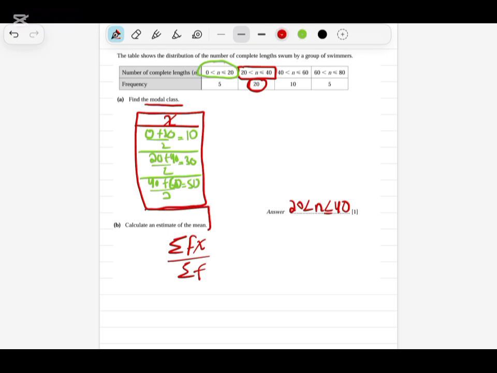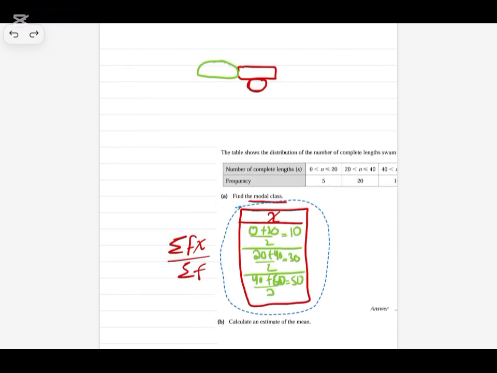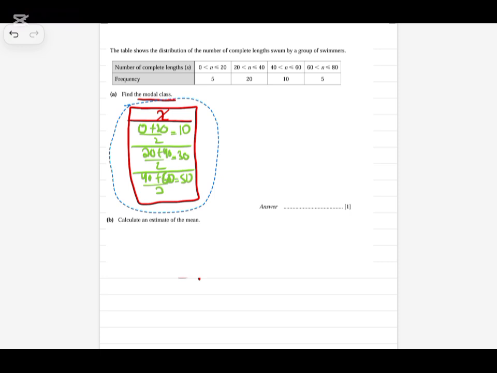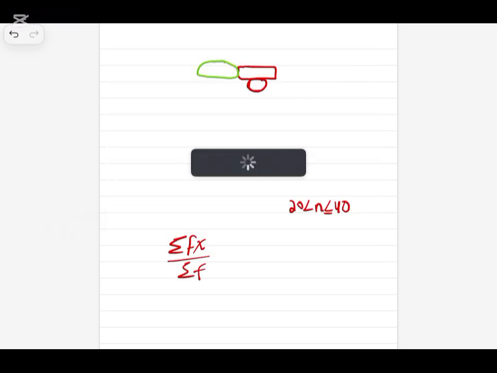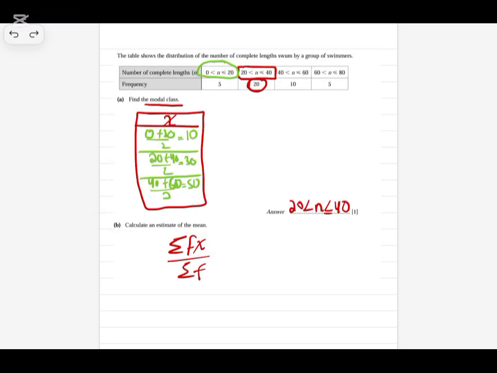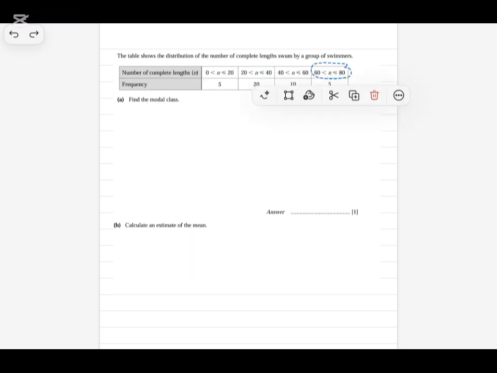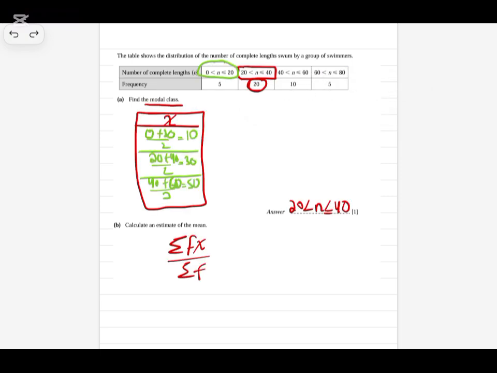Okay. So we need more columns. Okay, I have done very untidy work, so let me clear this one. Just copying here. So we have one more left, that is 60 to 80. Okay, 60 to 80. So what will it be? 60 plus 80 is 140. 140 divided by 2, 70. The last value will be 70. This is how I get the values of x using class interval.